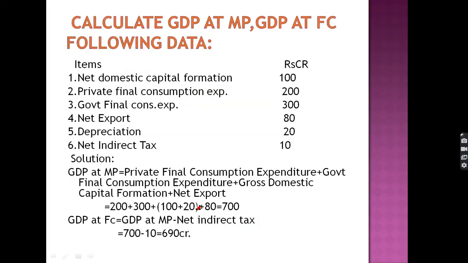Now this is the calculation of the GDP at market price and GDP at factor cost from the following data. When we add the basic components: private final consumption expenditure, government final consumption expenditure, and net domestic capital formation plus depreciation plus net export, then we calculate gross domestic product at the market price. And when we deduct the net indirect tax, we get the gross domestic product at the factor cost.